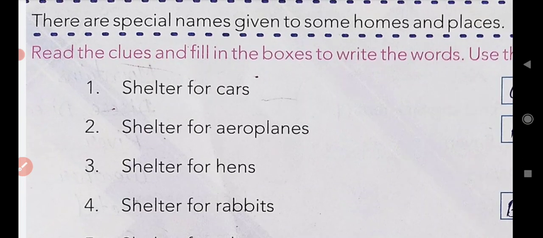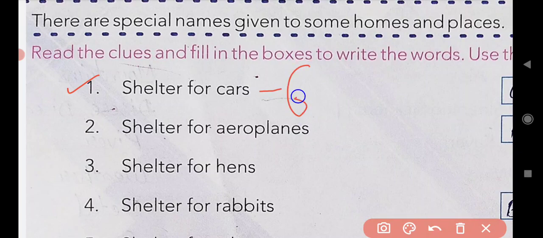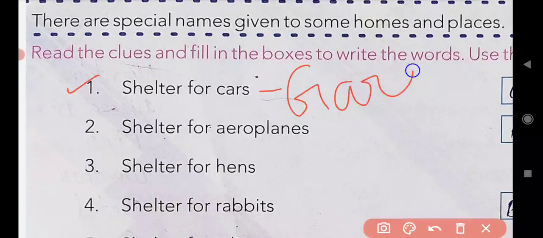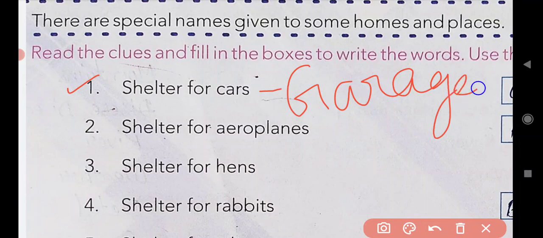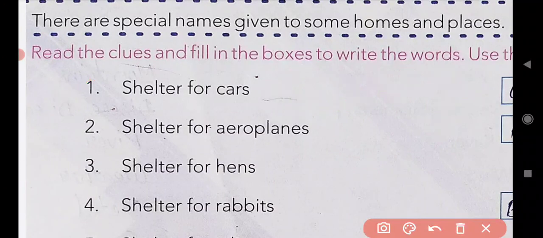Yes, the shelter where the cars are kept is known as garage. Spelling is GARAGE. The shelter for cars is garage. After that, come to the next, that is the second one.